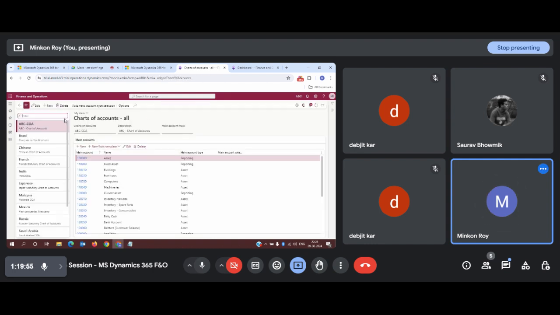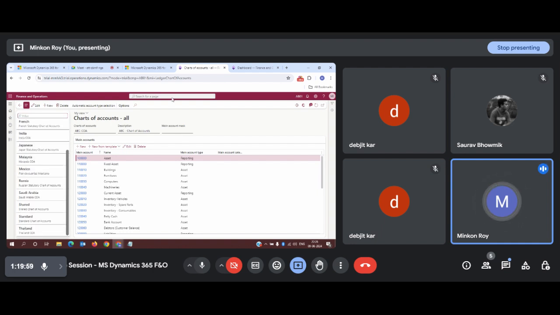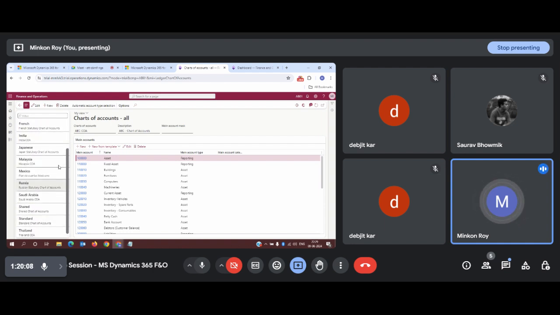Once you click on chart of accounts, you will see a list of chart of accounts available for the entire system. Since this is a global page, you will have n number of chart of accounts in the list. You don't have to bother about all of them. These are all specific chart of accounts related to specific countries. Now, if you wish to use a chart of account from the existing ones, you need to know how your business is running.